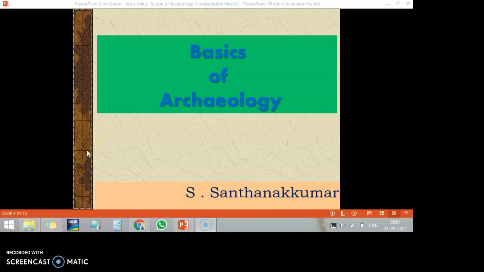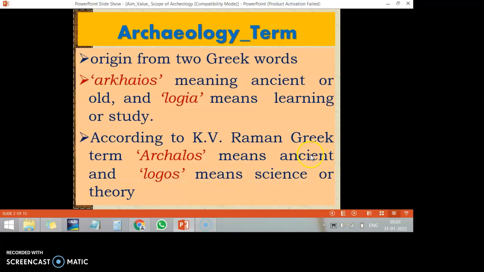Today we are going to learn about the basics of archaeology. Okay, so we are talking about archaeology, the terminology. What does it mean? What is the meaning of archaeology? So we are talking about the terminology of archaeology.